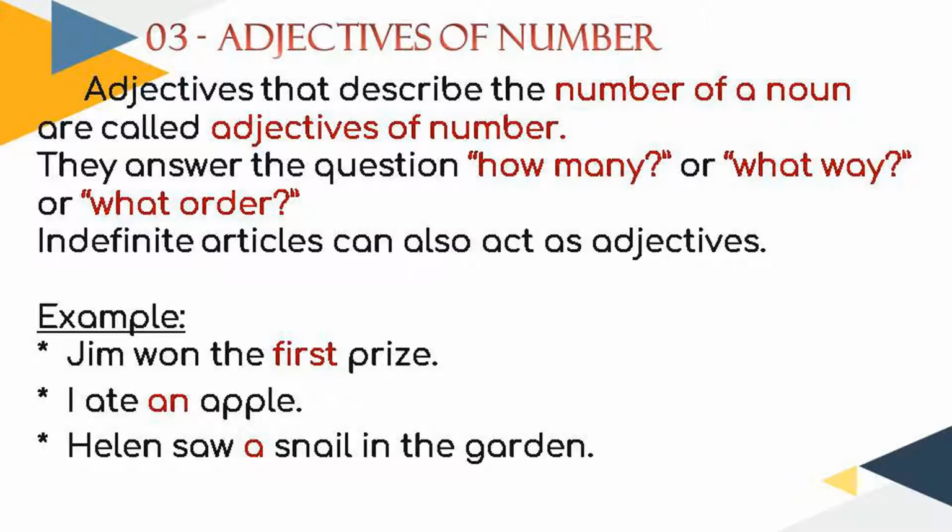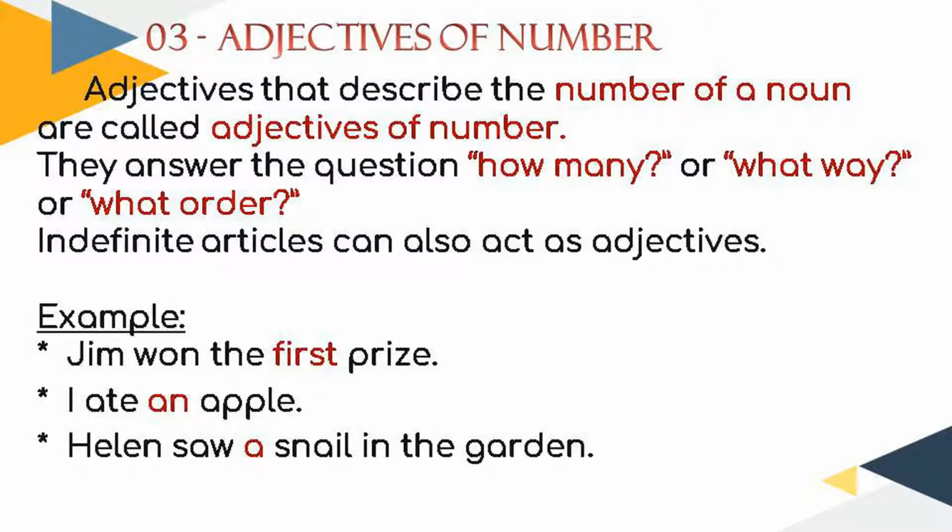The adjectives of number. Adjectives that describe the number of a noun are called adjectives of number. They answer the question how many or in what way or what order. Indefinite articles can also act as adjectives of number. For example, Jim won the first prize. So which prize did Jim win, or what order did Jim win?